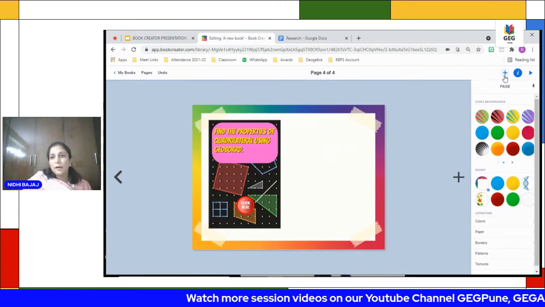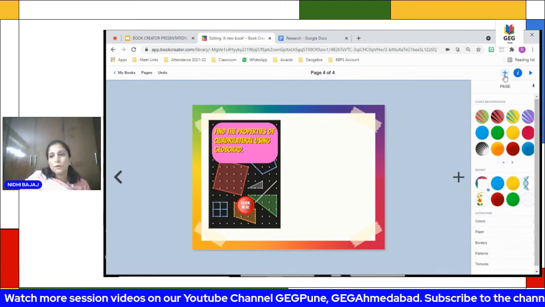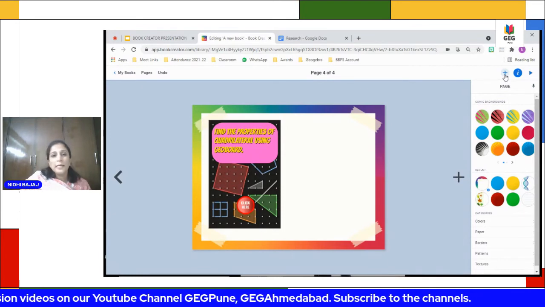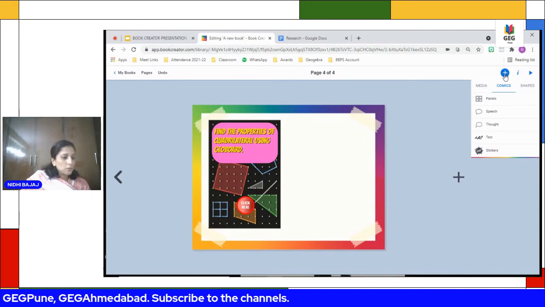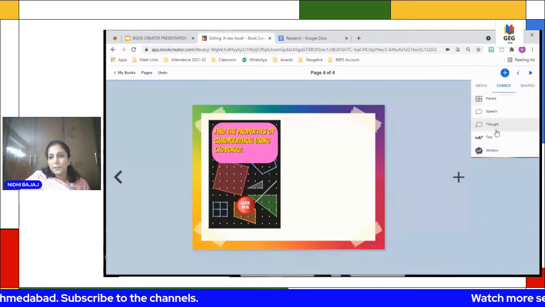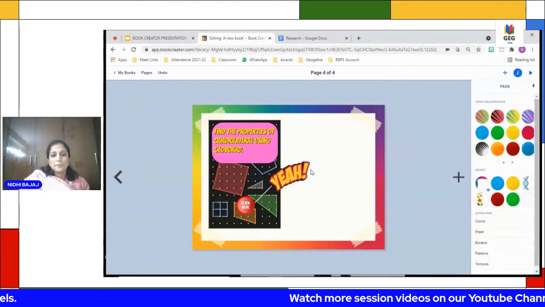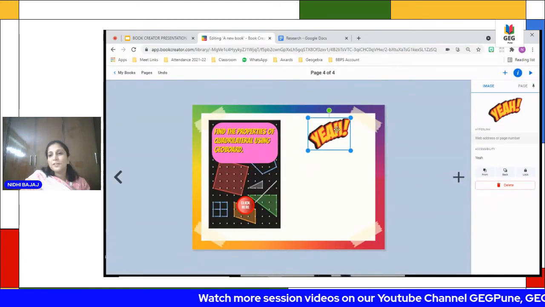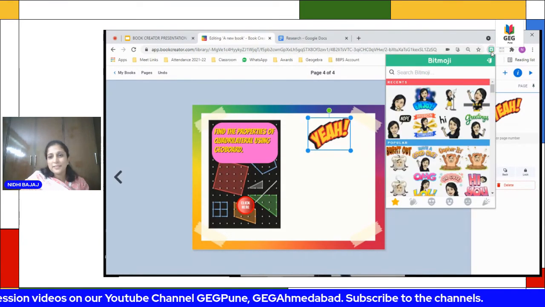Now again, in Book Creator, you can insert anything from your site. You can insert any test evaluating part also here. So I want to give a test. So let me make it a fun element before, so that they don't have stress.